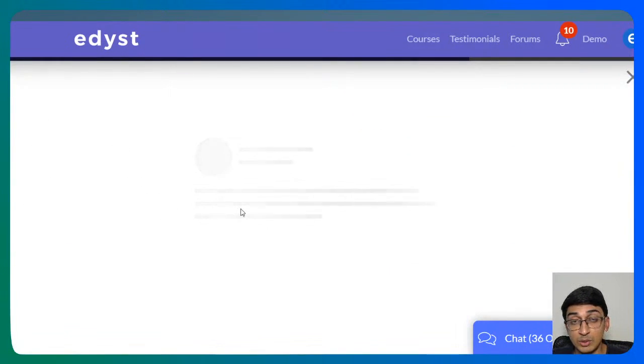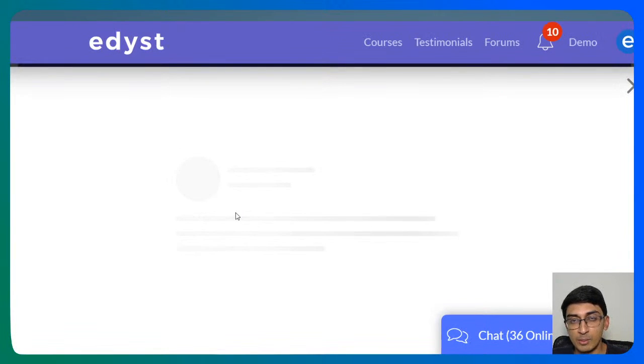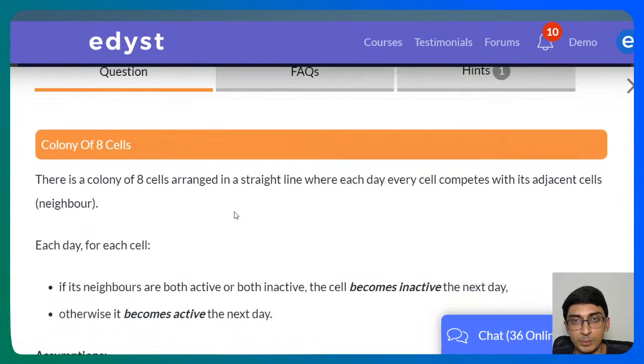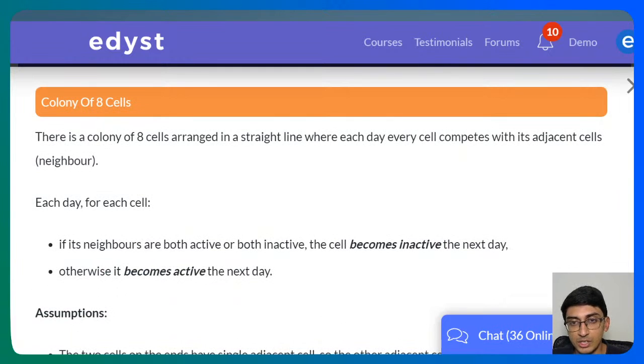So this is the question that we're going to look at today. It's a pretty famous question in terms of Wipro. Wipro generally asks this kind of a question. So we're going to go to the question called colony of 8 cells right now. Okay, so let's read that.